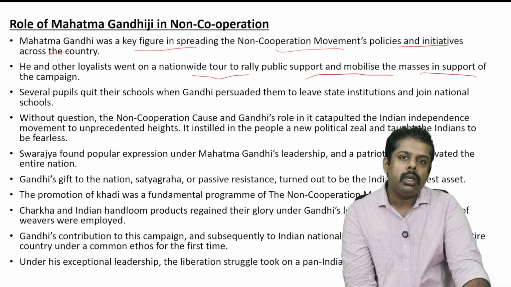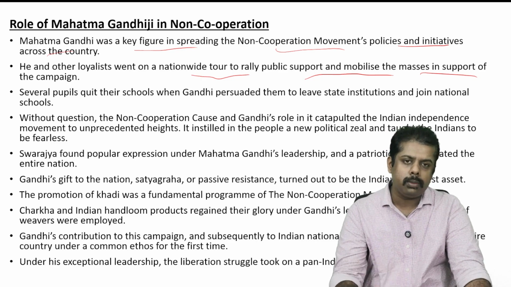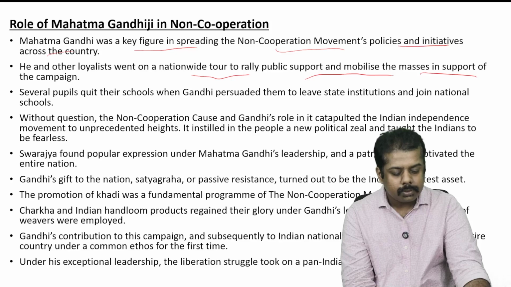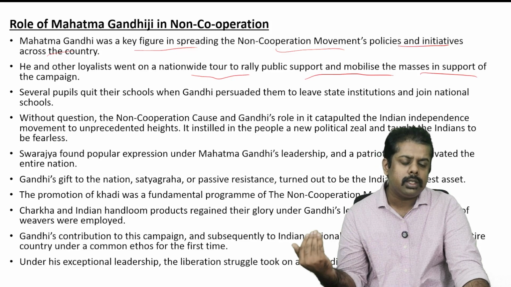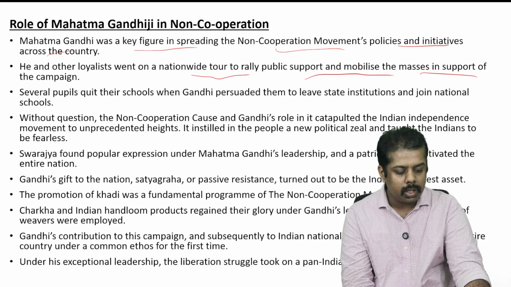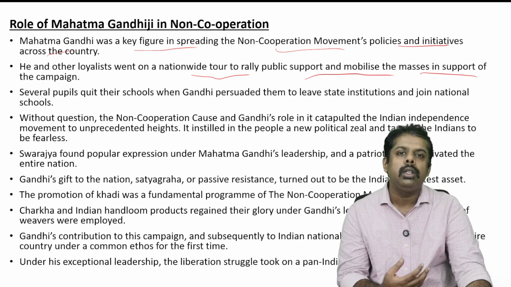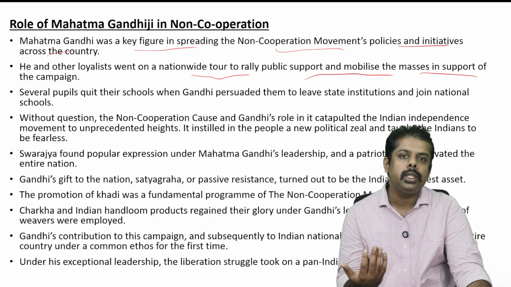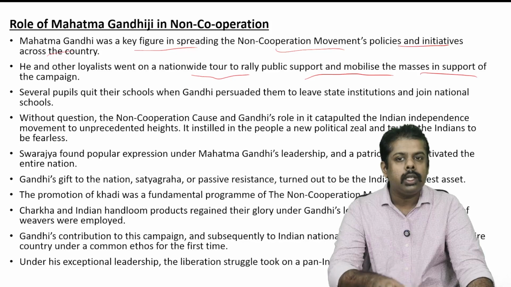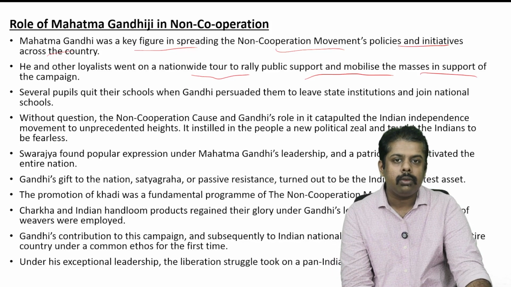He and his other loyalists, that means other party members or allies, went on a nationwide tour to gather public support and make sure that people knew about this movement and gain their support. That is also something Mahatma Gandhi did to make this movement a success.